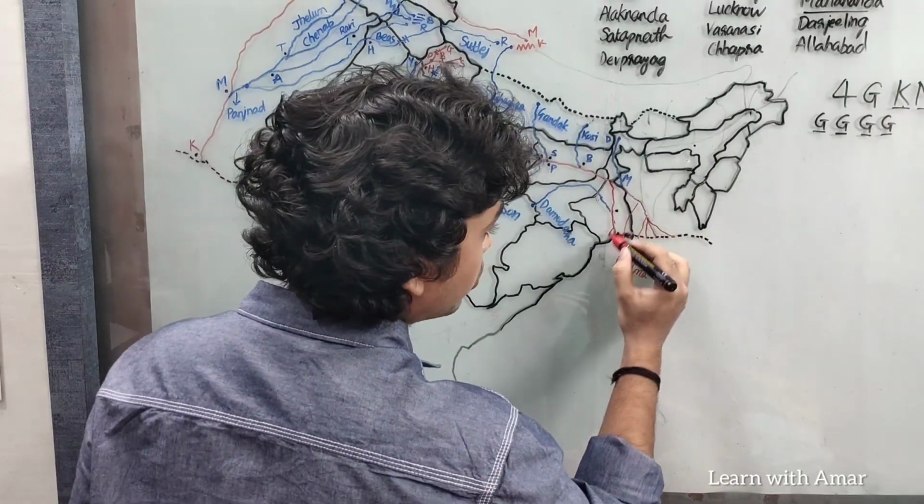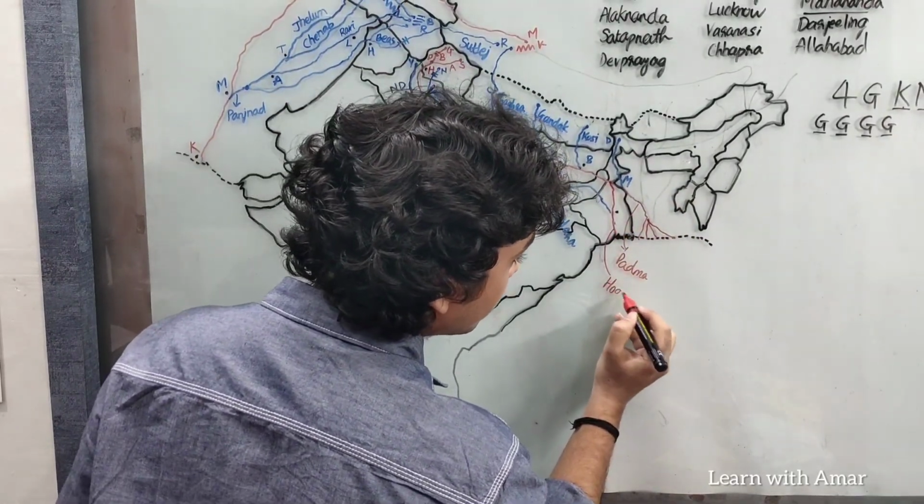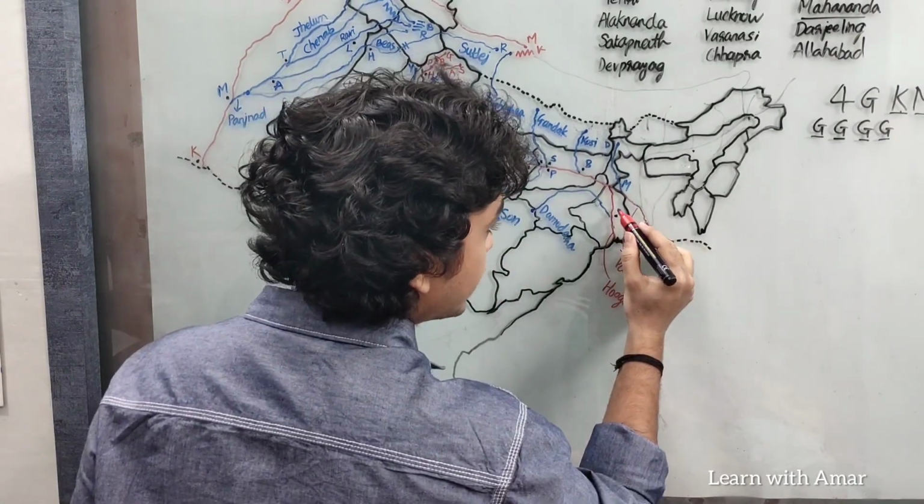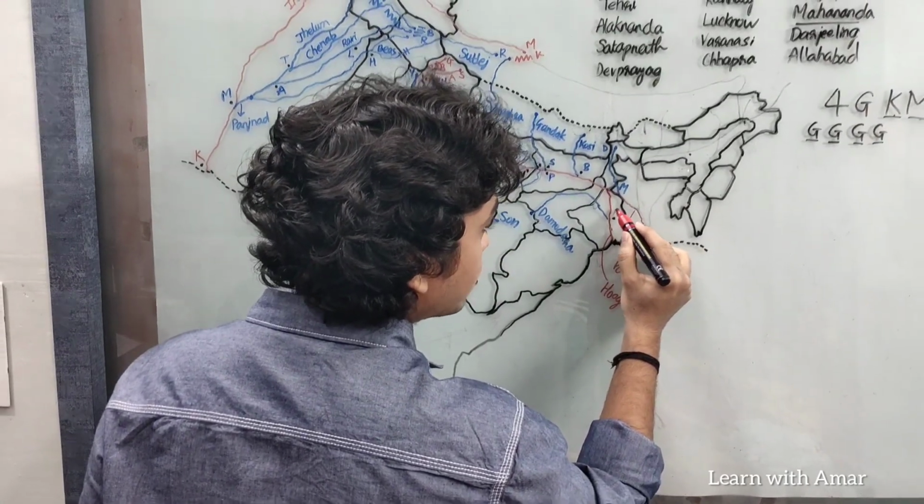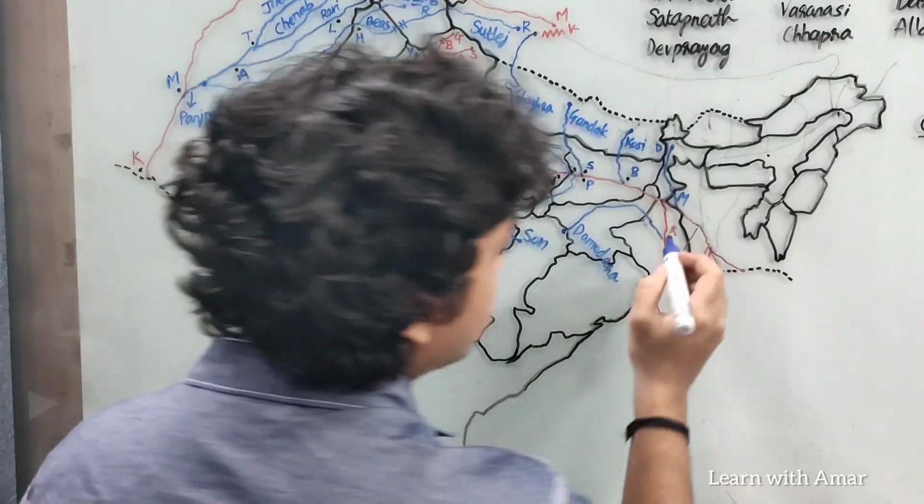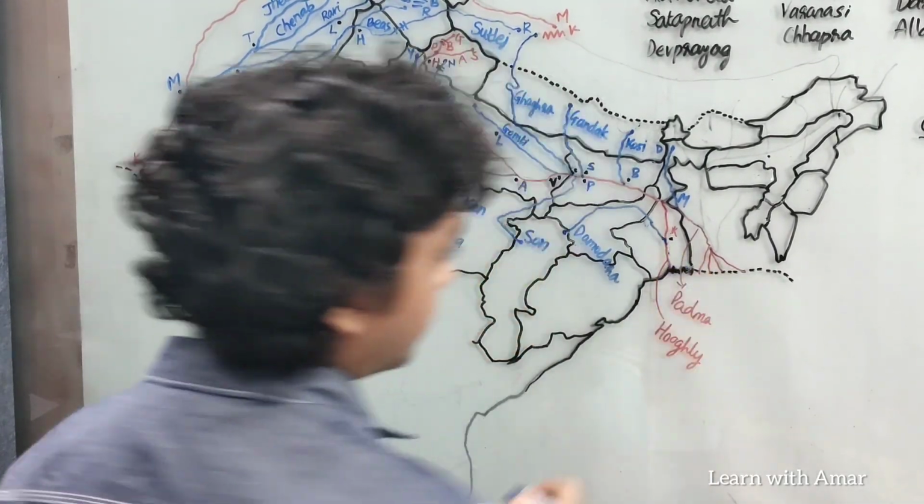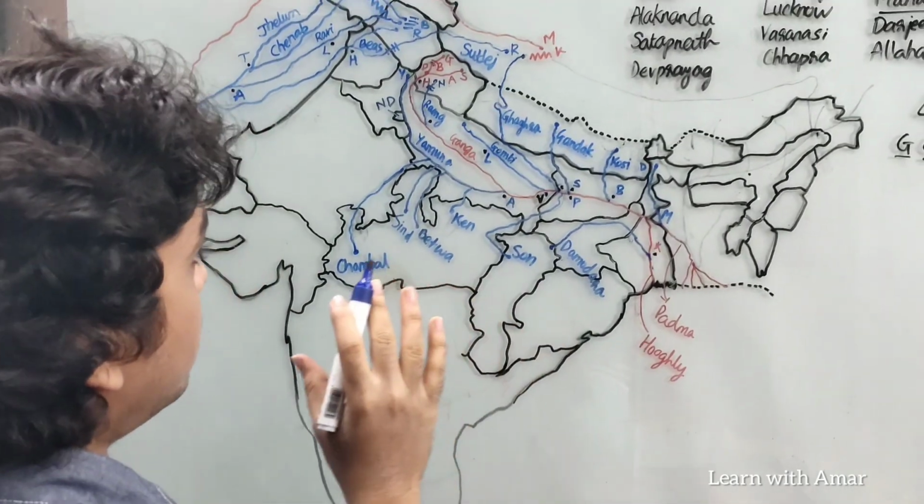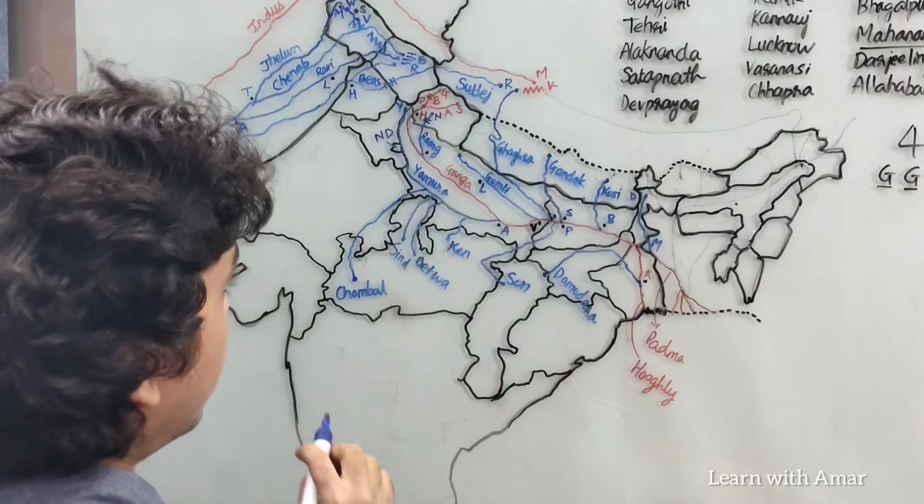This distributary is known as Hooghly and it flows through West Bengal. The capital city of West Bengal, Kolkata, lies on the banks of Hooghly, and it is approximately where Damodara joins Hooghly, right here. Okay, right. So these are the right bank tributaries of Ganga.